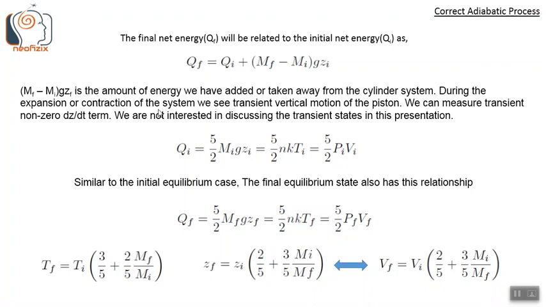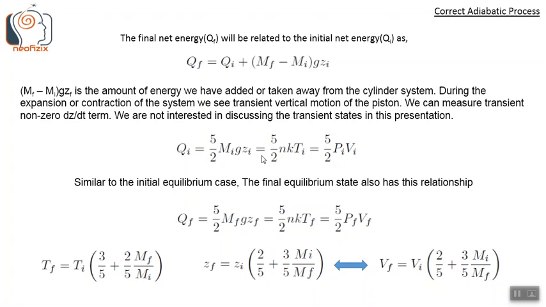During the expansion or contraction of the system, we see transient vertical motion of the piston. We can measure the transient non-zero dz by dt term, but we are not interested in discussing the transient states in this presentation.